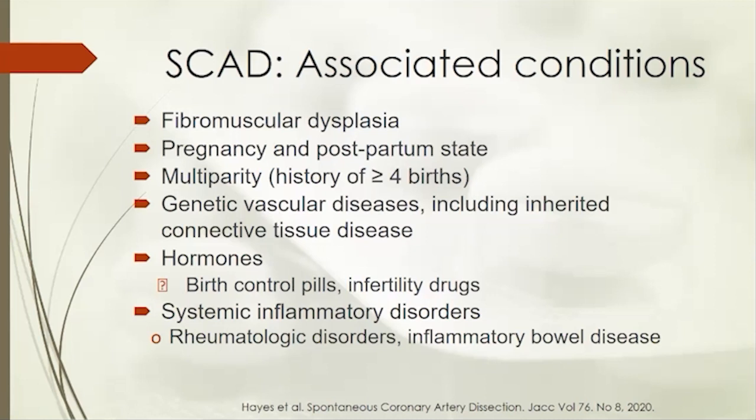Hormones, and that shouldn't be a question mark, but again, this is a big area of interest. There has been some association specifically with oral contraceptives, birth control pills, and infertility drugs. And then finally, systemic inflammatory disorders. That's a big, broad category, but it includes rheumatologic disorders, rheumatoid arthritis, lupus, inflammatory bowel disease, so that is Crohn's disease, ulcerative colitis, and even celiac disease, and I'm sure I'm missing a few. So these are just some things that have been associated. That doesn't mean that they are causative, but they're associated.